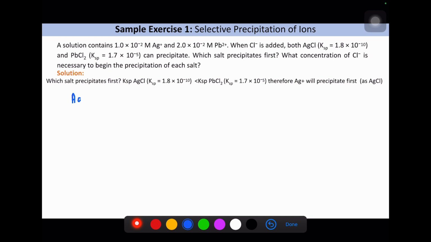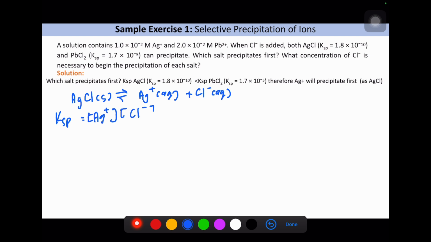So we write down the equation for AgCl. At this point, it will produce Ag+ in aqueous and also Cl- in aqueous. So to write down the Ksp for AgCl, it is equal to [Ag+][Cl-]. We know the Ksp value already, given by the question, so we just substitute, and then we just calculate this. Ag+ is also given by the question, so we substitute the value of Ag+.